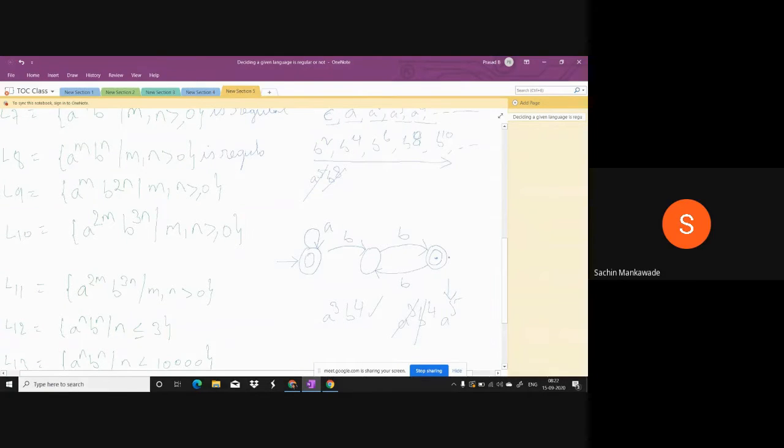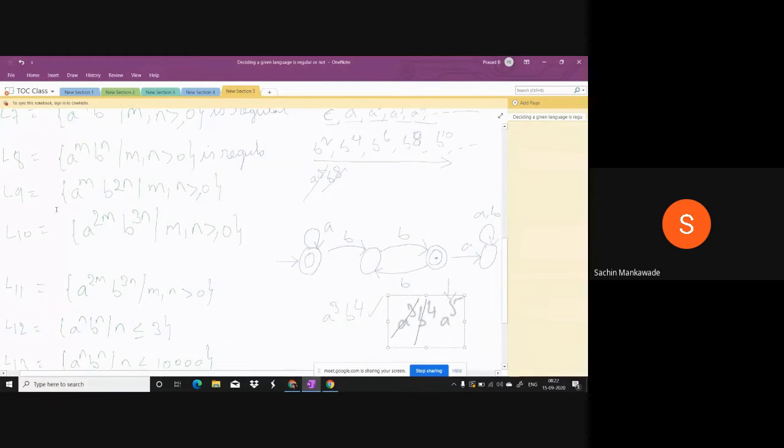Or if you want to make it complete, then you can go for a dead state here when a comes. Of course, we are not constructing the DFA; we are checking whether it is possible or not. So you can consider anything, NFA or DFA. Right? So this machine won't accept this string because it is invalid.